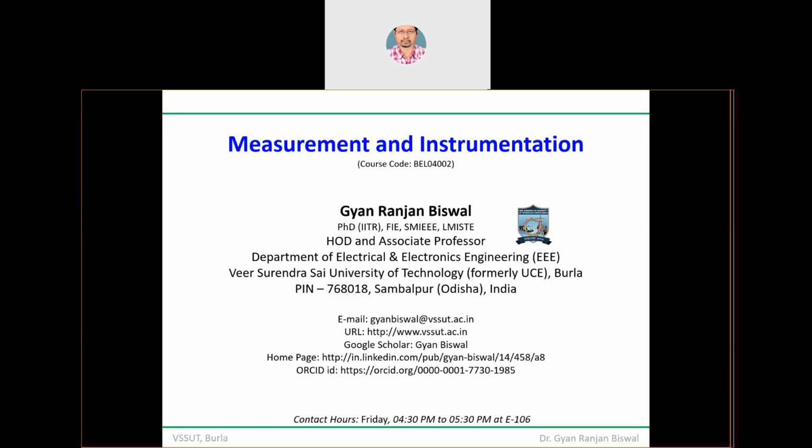And under the head of measuring instruments, we briefly considered the D'Arsonval meters, which are ultimately the base or foundation of all the analog measuring instruments as far as electrical variables are concerned: voltage, current, power, and so on. Under that banner, we saw the PMMC device, the moving iron type, and the electrodynamometer. I discussed at that point of time the electrodynamometer and its uses for power measurement in single phase or three phase circuits, and the energy meter.